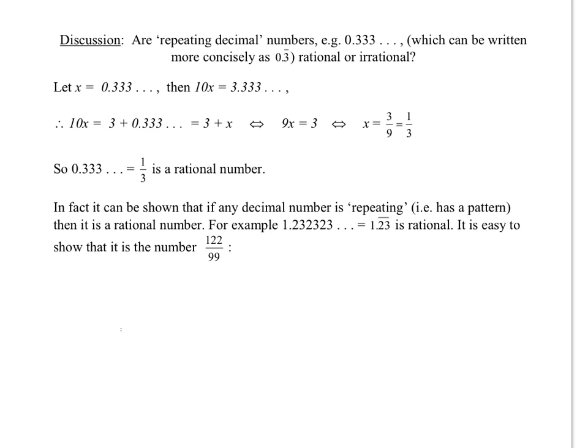And actually, it doesn't matter what repeating decimal you have. For example, if it's 1.232323, it's always going to be a rational number. It's always possible to write it as an integer over an integer.